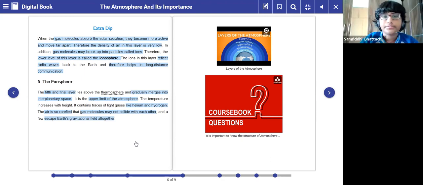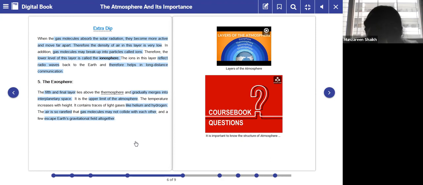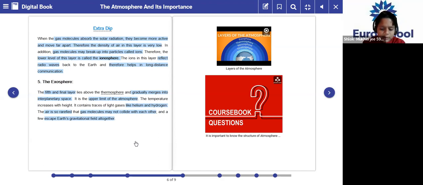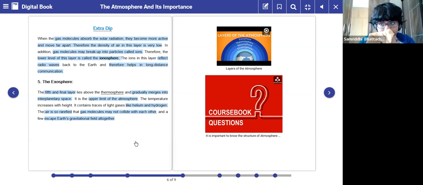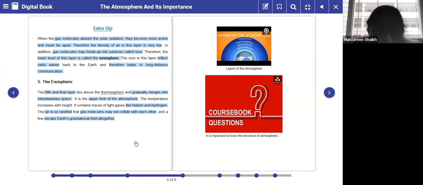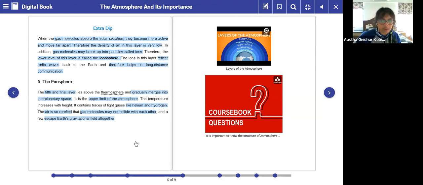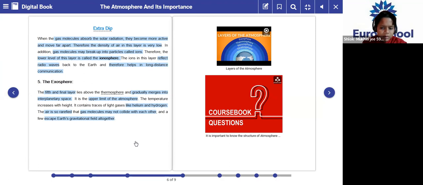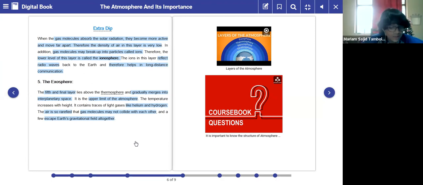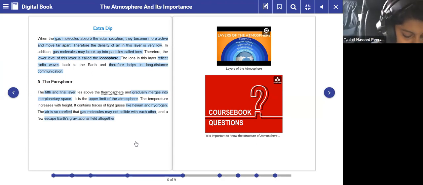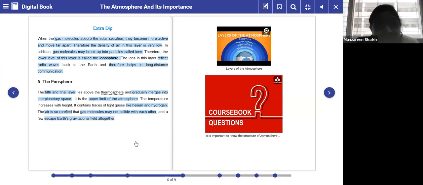Very good. Next is the mesosphere, the third layer. What is the height of this particular layer? 80 kilometers. Okay. And why is the air pressure low in this particular layer? Why do you think the air pressure is very low? Ma'am, because it has extremely low density. 99.9%. Very good, 99.9%. Right?